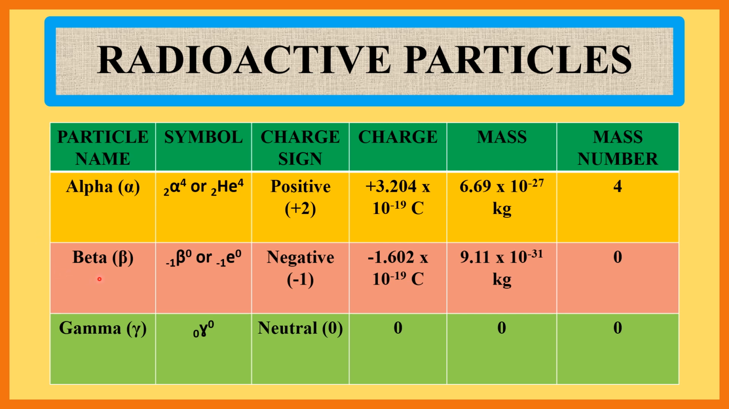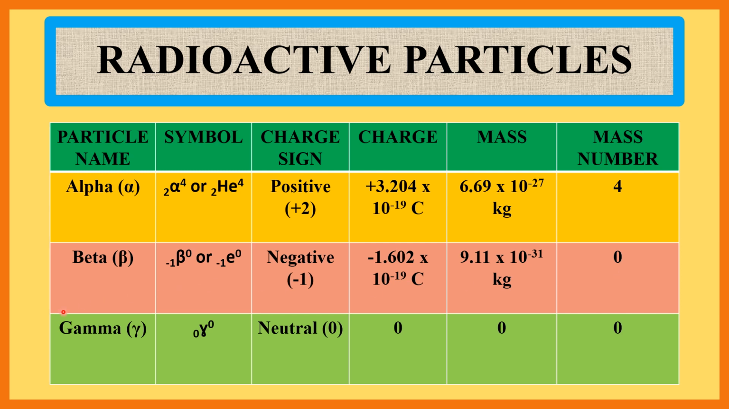Now beta particle. Symbol of beta particle is -1 beta 0 or -1 E0. Charge sign negative, that is beta particle contains 1 unit of negative charge. Charge is equal to -1.602 into 10 to the power minus 19 coulomb. Mass of beta particle 9.11 into 10 to the power minus 31 kg. Mass number of beta particle is 0.